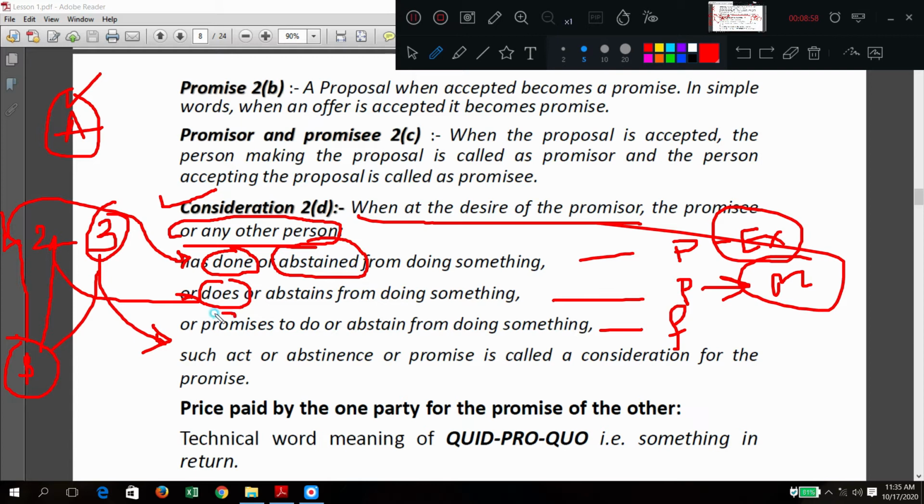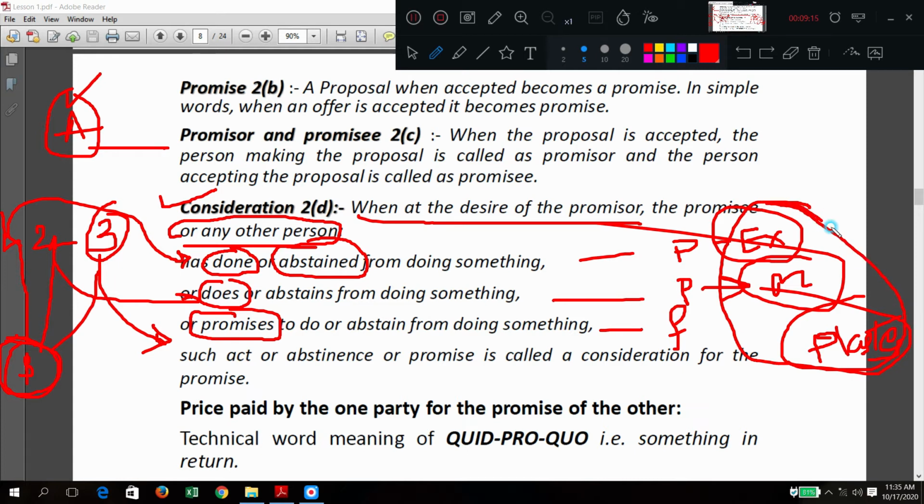Okay. Third is promises to do, means what? Plastering work. Let us say it is an example for plastering work. In future, he is going to do the plastering work. So promiser A, promisee B, these are the considerations in the offer or proposal or promise.